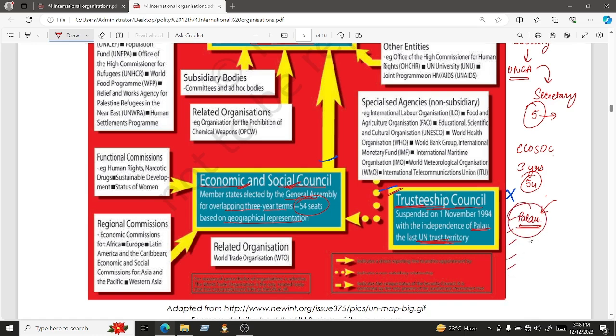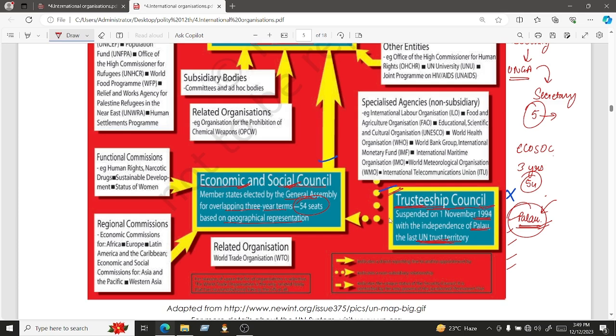So Palau was the last one in that list. After establishing independence in Palau, in November 1994, this Trusteeship Council was mutually decided to be wound up. All the members mutually agreed that we have to wind up this Trusteeship Council because it is no longer required, right?